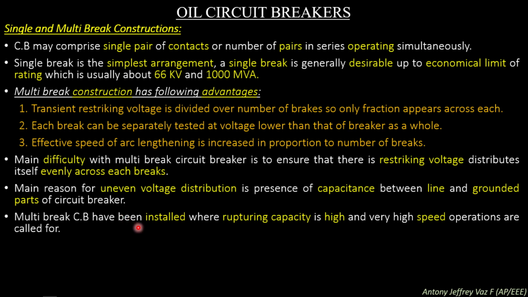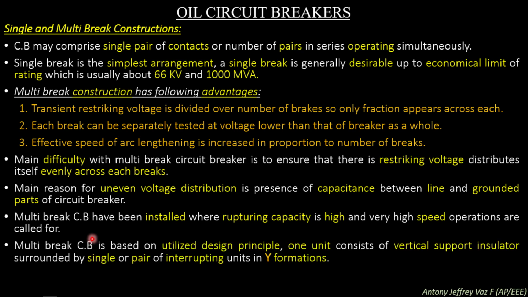Multi-break circuit breakers have been installed where rupturing capacity is high and very high speed operation is called for. So these types of breakers are used where the short circuit current has a very high rupturing capacity and a very high speed of operating time is required.